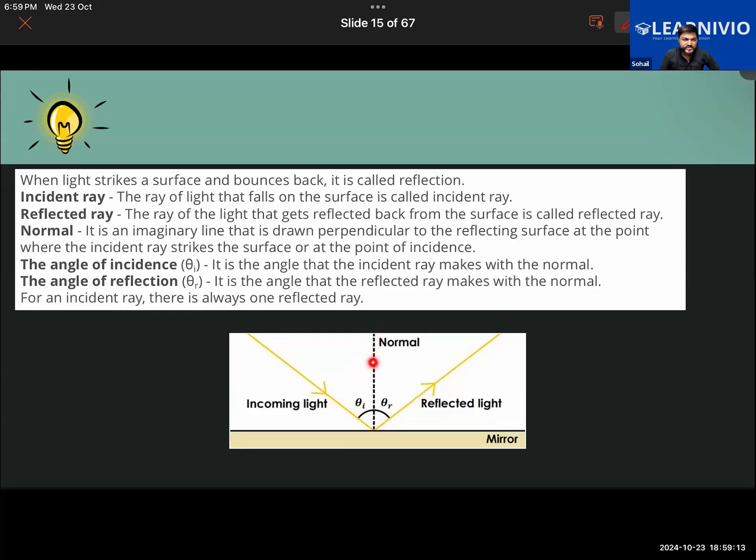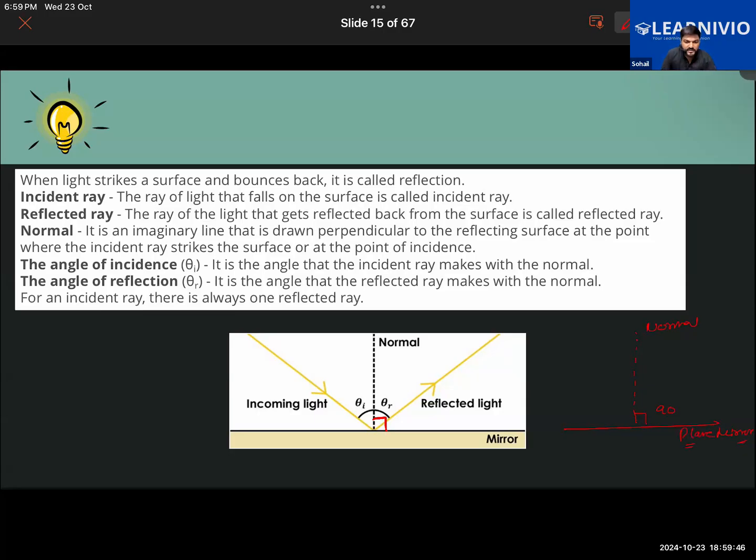Further, this dotted line is an imaginary line which we are drawing perpendicular to the surface of the mirror. This is a plane mirror, and we have drawn a line perpendicular to it. Perpendicular is drawn at an angle of how much? 90 degrees. Exactly. So this is your normal line, which you have drawn perpendicular to the surface of the mirror. And what kind of mirror? A plane mirror particularly.